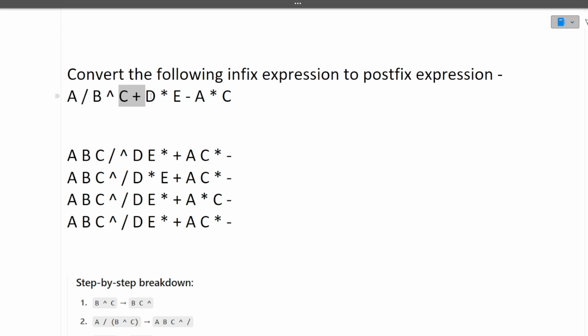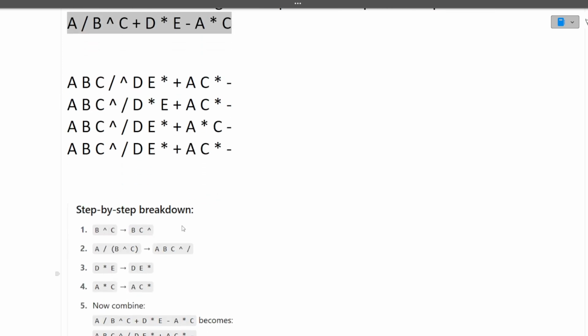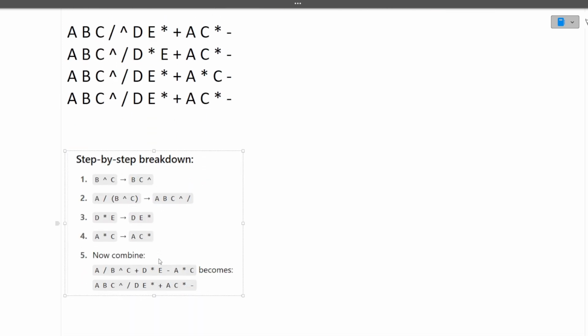variables. So c plus d is an expression. This is infix, but the postfix of c plus d will be cd plus. Similarly, e minus a will become ea minus. The similar thing we have to apply for the entire expression. This is a step-by-step breakdown given here of how you can convert infix to postfix. So b XOR c will become bc XOR. a divided by b XOR c will become abc XOR divide. Then d into e will become de into, and a into c will become ac into.